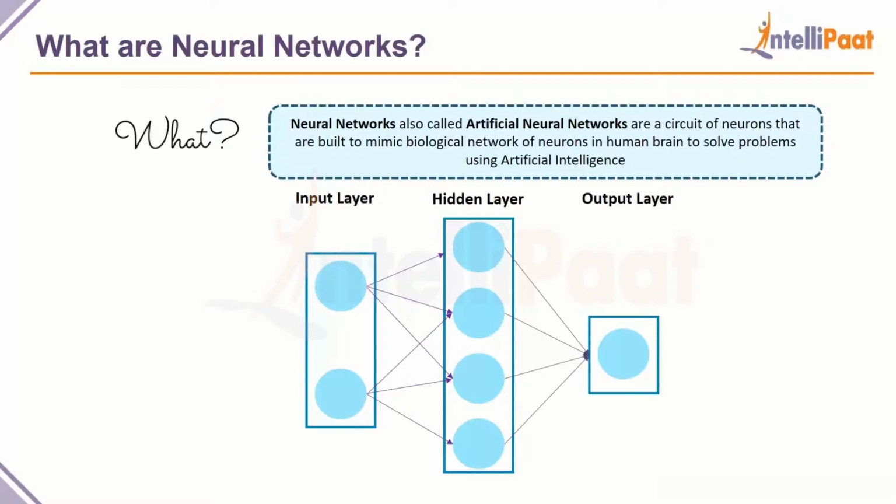It has 2 neurons. Then we have a hidden layer. It has 4 neurons. Then the hidden layer will produce an output, and that output is given to an output layer, which is 1 neuron. Now, I'd like to emphasize something here. The shape and the size of these layers and the number of layers is an arbitrary choice.